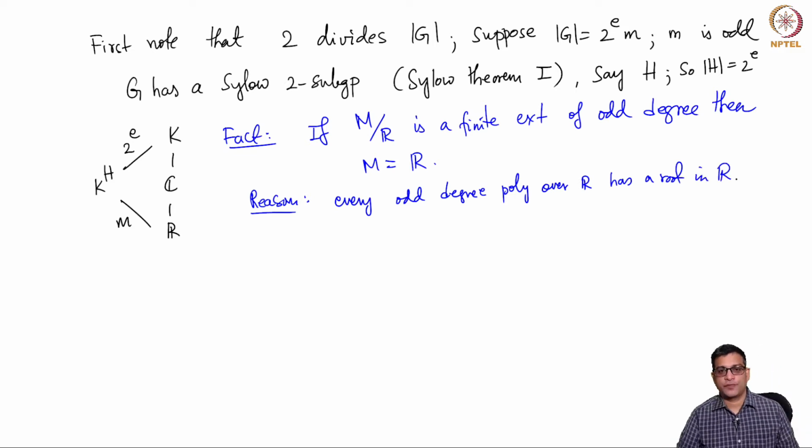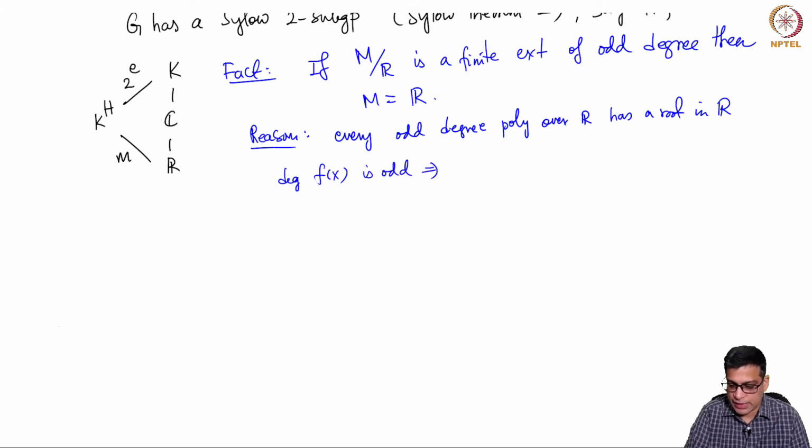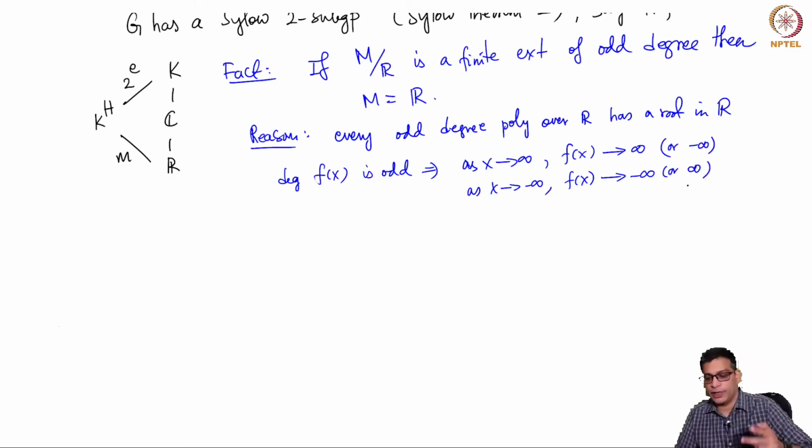This can be used, for example, using the intermediate value theorem. So for an odd degree polynomial, the degree is odd, and this implies that as x goes to infinity, f(x) goes to infinity, and as x goes to minus infinity, f(x) goes to minus infinity. If the leading coefficient is negative, this will be reversed, but the point is, as x goes to infinity and as x goes to minus infinity, the limits of f(x) are different.